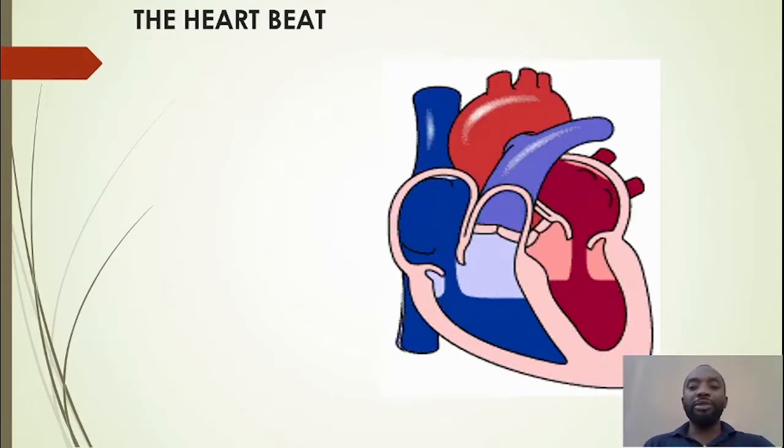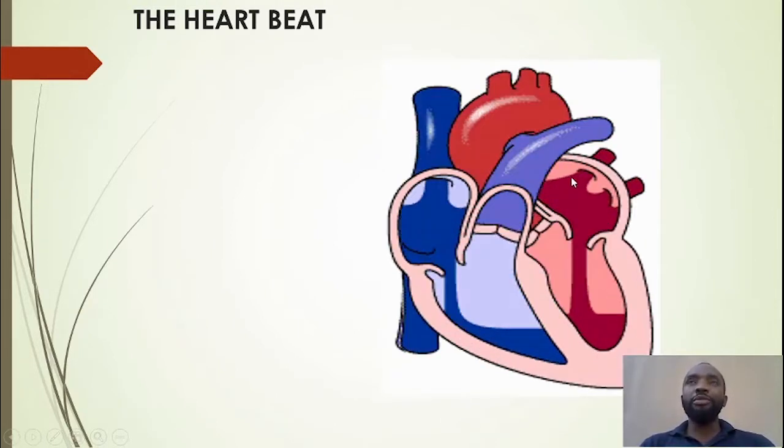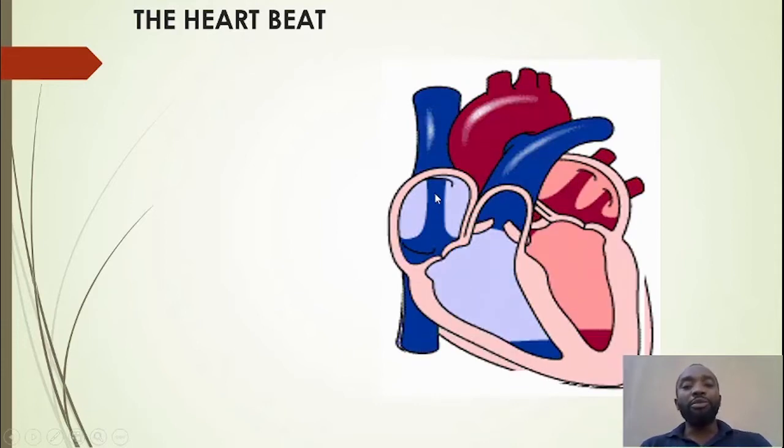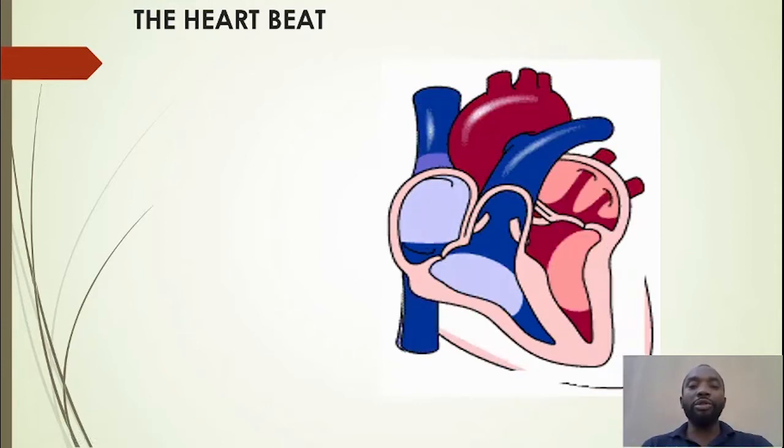This is the heartbeat. You see the heart beating. How does it work? Look at it. This is the right atrium. This is the left atrium. This is the right ventricle. This is the left ventricle. You will see the blood comes from this. This is one of the major arteries that we have. When we treat the blood vessels, you get to know each of them.